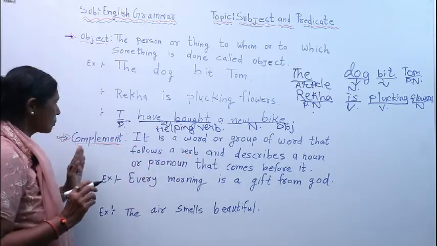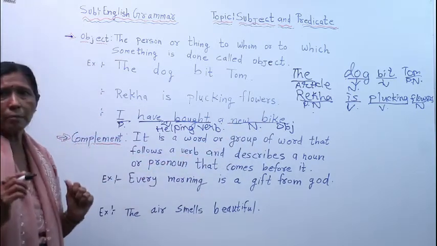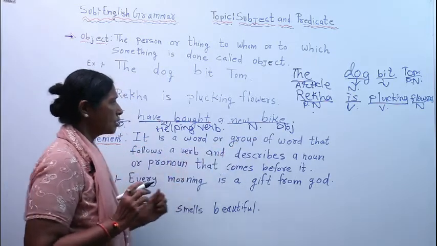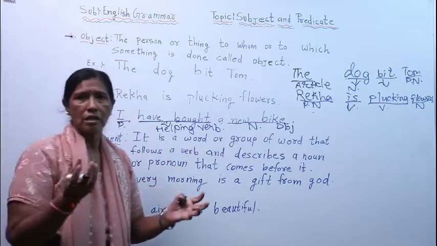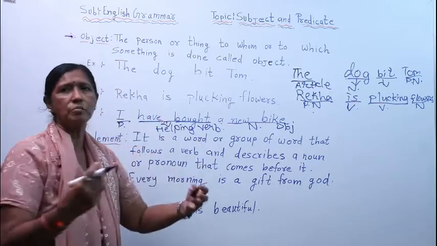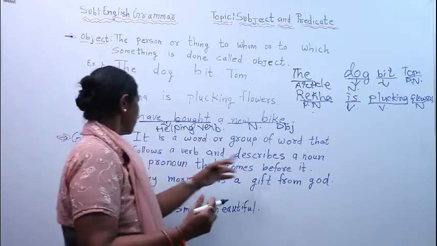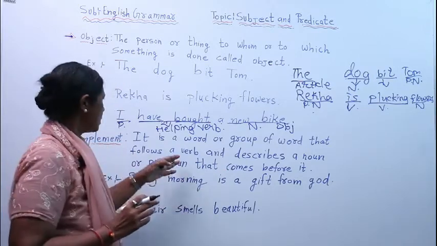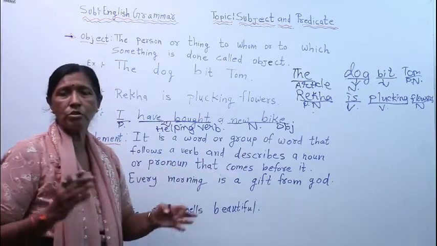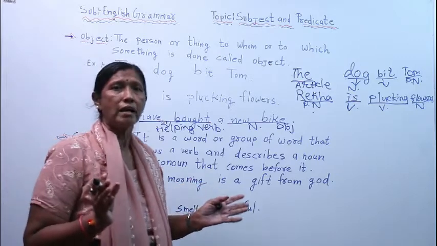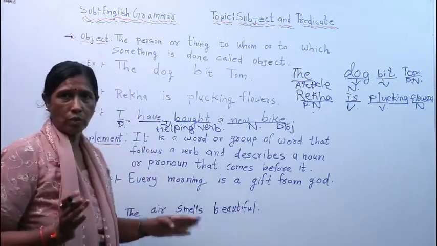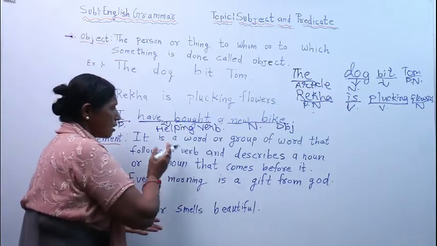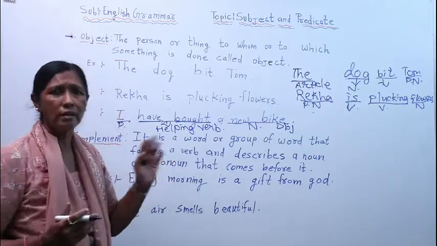So now my next topic is complement. What is complement? Complement is a word or group of words. Many kinds of words. That follows a word, which goes behind a word, and describes a noun. It also describes what? A noun or pronoun that comes before it. Means before it a noun or pronoun will come.